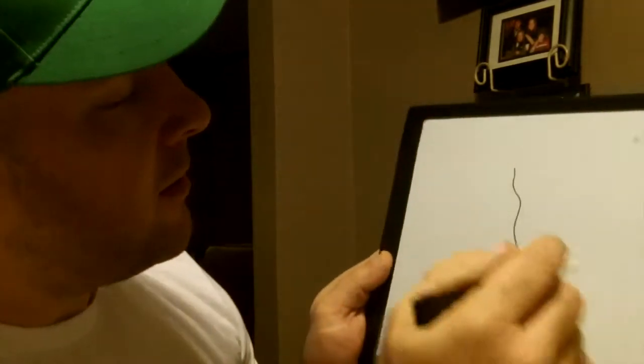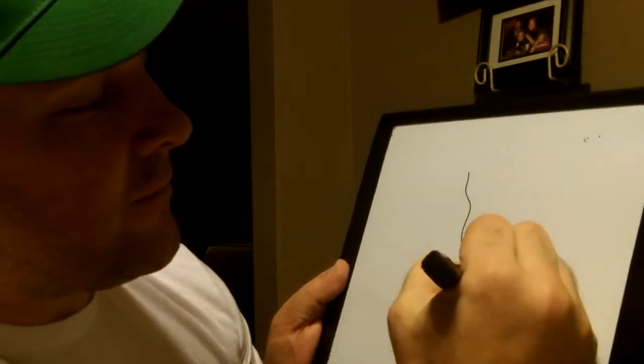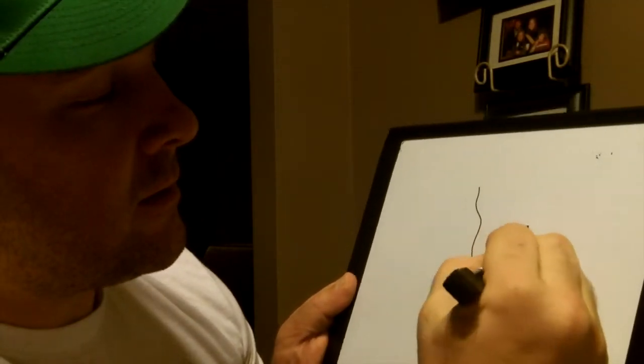And this is seen in Darwin's finches on the Galapagos Islands, where you have South America over here, and you have this finch, right?